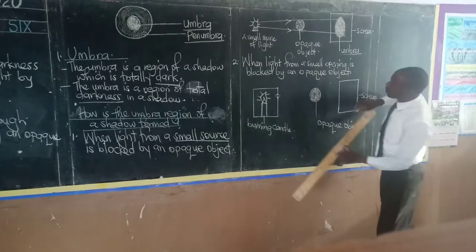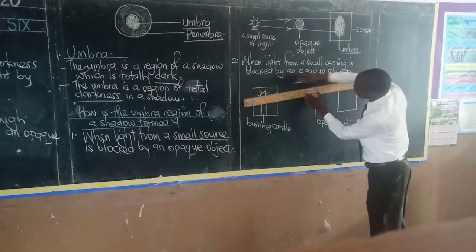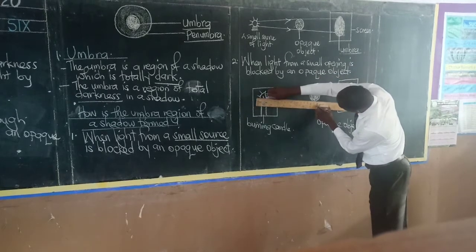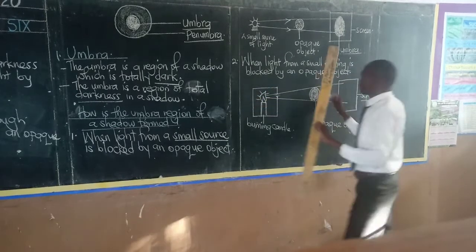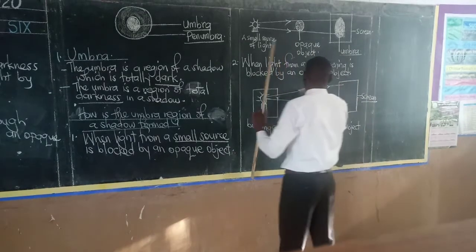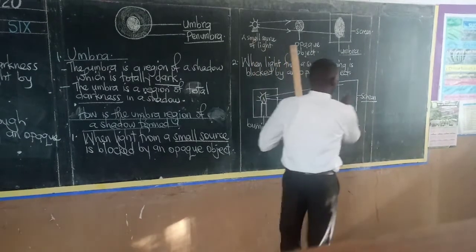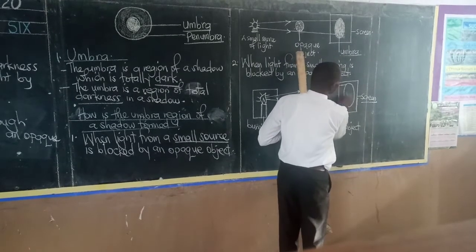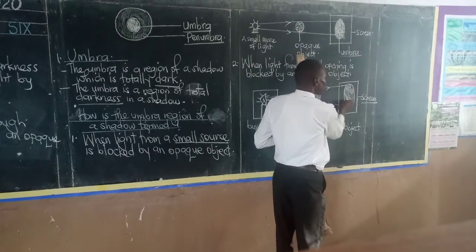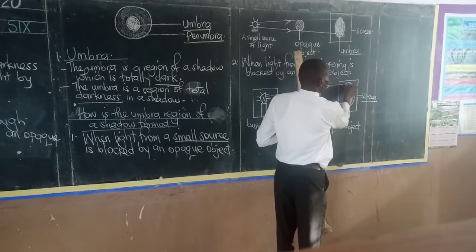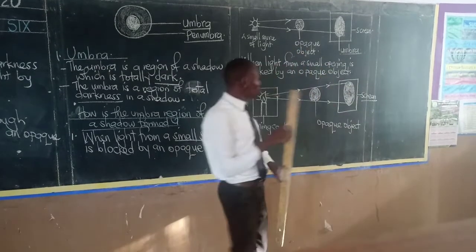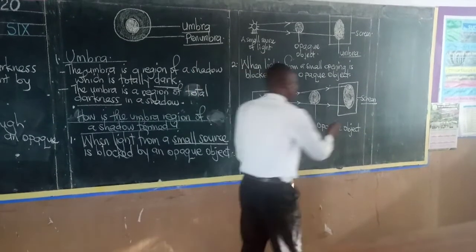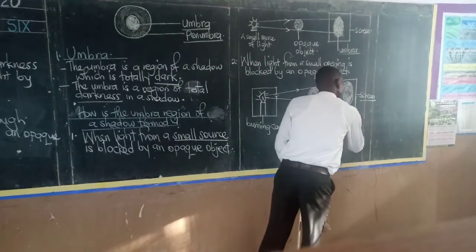So how will the light rays move? They will move from the source, through that, they get blocked. And what will be formed on this screen is a region of total darkness. And boys and girls, what we call that region of the shadow which is totally dark, remember, we call it the umbra.